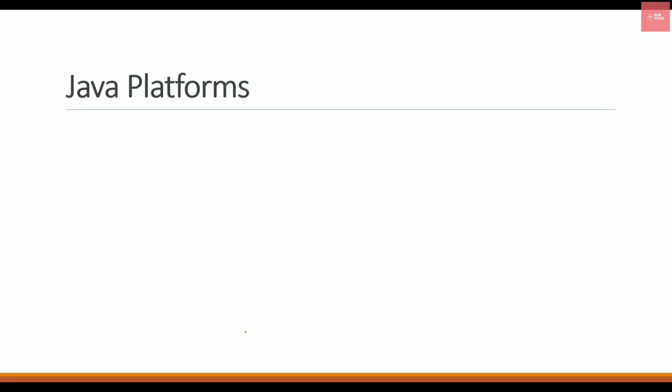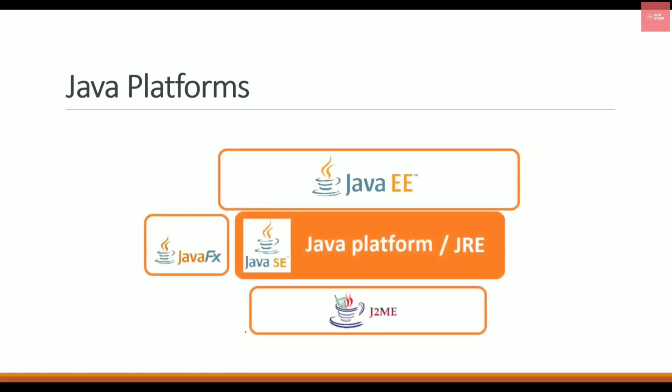Now there are different kinds of platforms that Java supports. So we have Java EE, that is Enterprise Edition. Then we have Java SE, which is Standard Edition. Then we have J2ME, which is the mobile edition. And then we have Java FX. Let's go through them one by one and see what these platforms are used for.